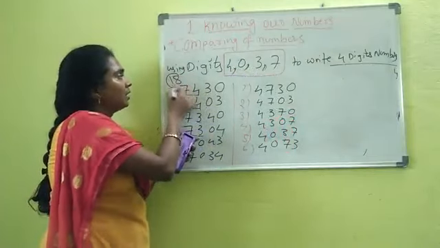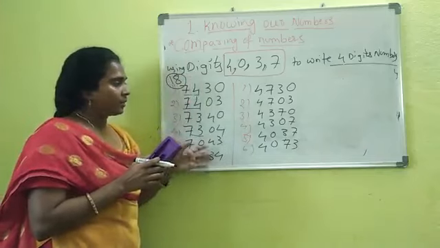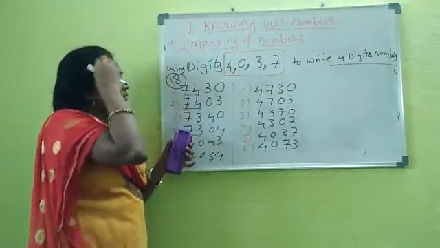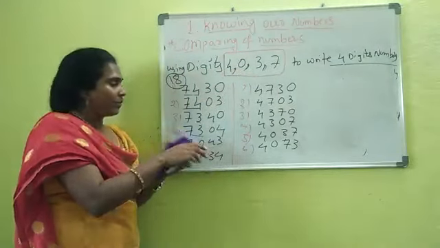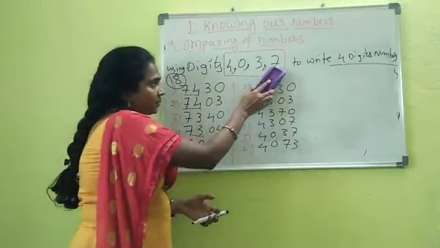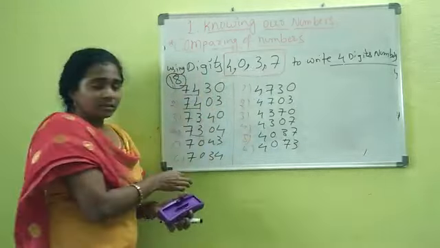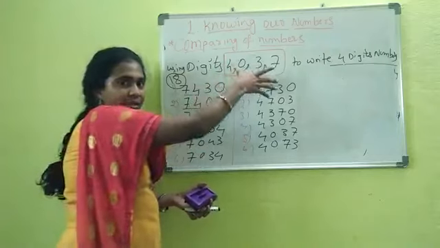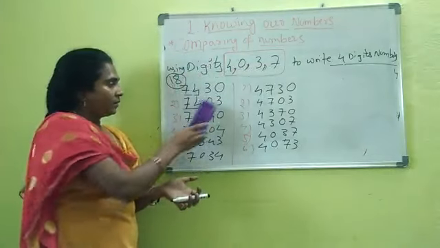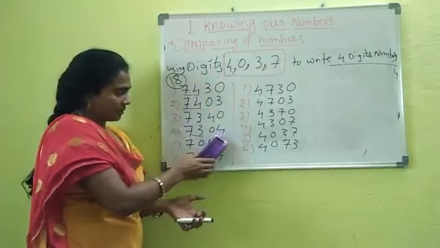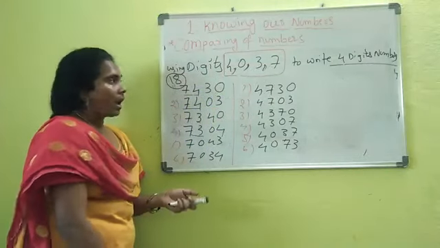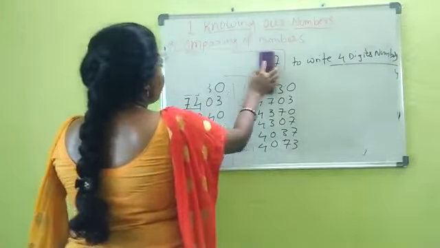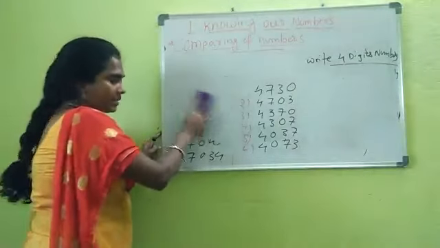How many did we get in total? 18 numbers. This is about forming numbers using digits. Not only 4 digits: if 3 digits or 5 digits are given, you form them in the same way. First step, put the larger digit in the leading position, that means the thousands if it is a 4 digit number, or the 10,000 position if it is a 5 digit number. Every time the last 2 positions change and you fix again. I hope it is clear. This is the last question in your first exercise based on comparing numbers.